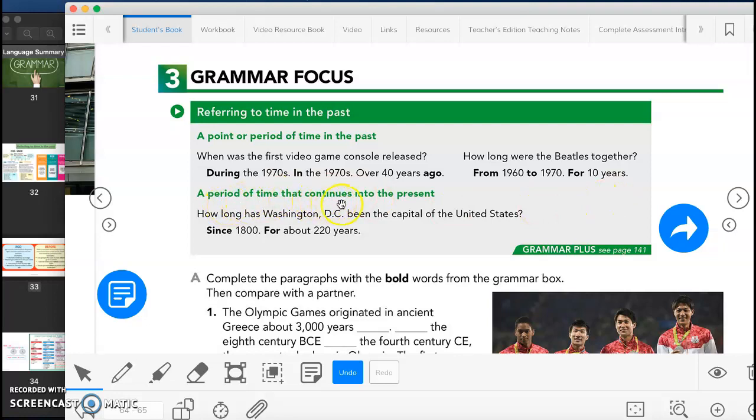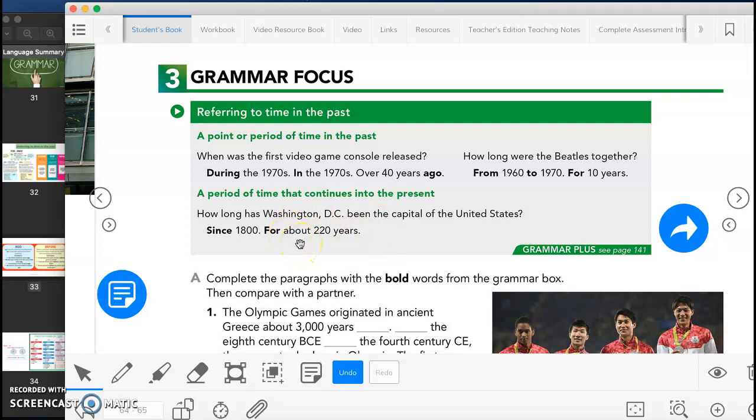A period of time that continues in the present. This is when we use since and for. So how long has Washington, D.C. been the capital of the United States? Since 1800. So Washington, D.C. became the capital of the United States in 1800, and right now, today, in the present, it still is the capital of the United States. So we say since 1800, or for about 220 years. So basically, I am just saying the amount of time this has happened.